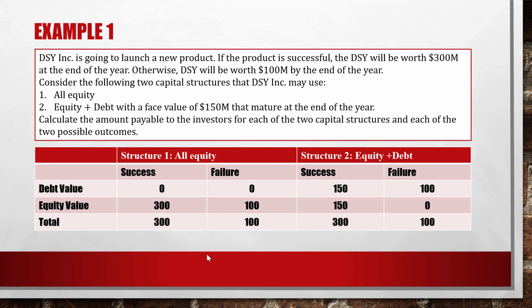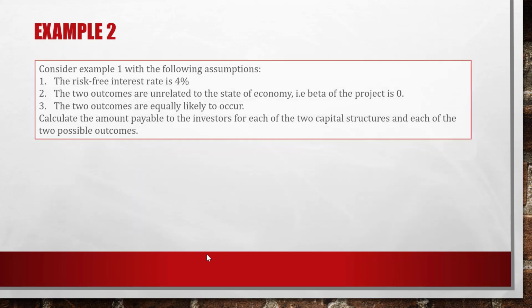So in this example, MM proposition 1 holds because no matter which capital structure we use, whether structure 1 or structure 2, the firm value remains the same: 300 for success and 100 for failure.